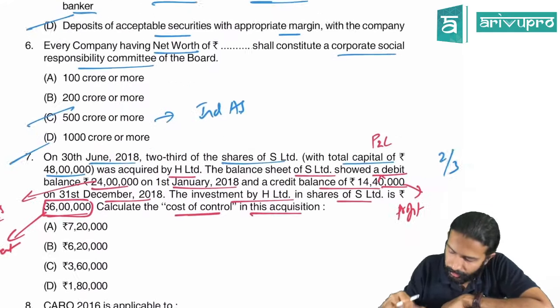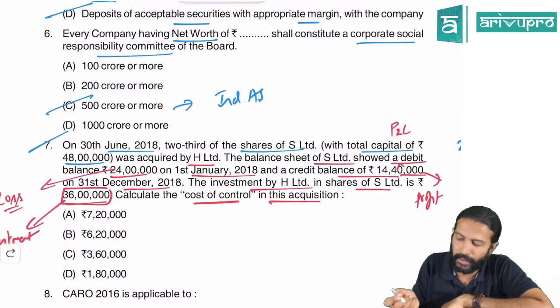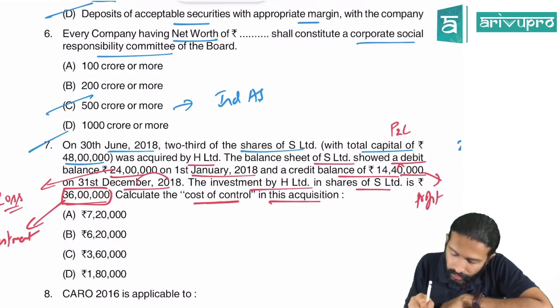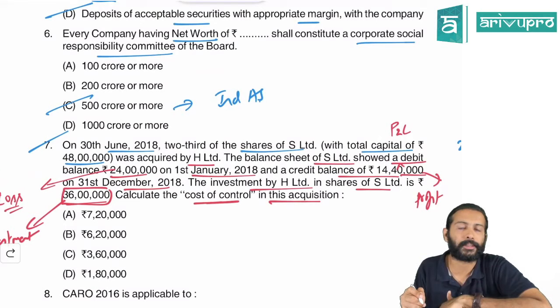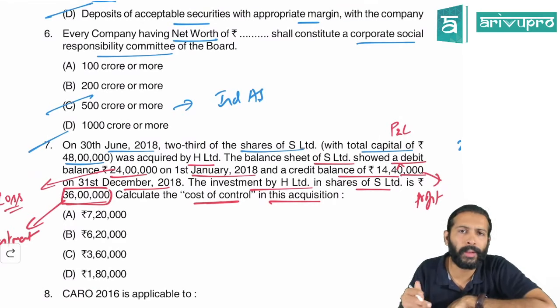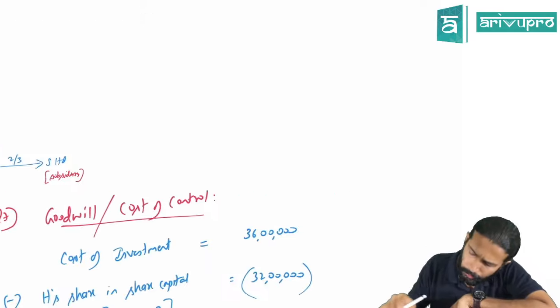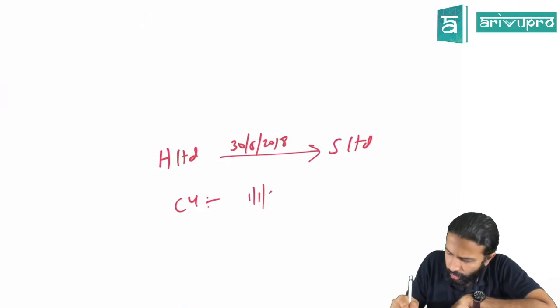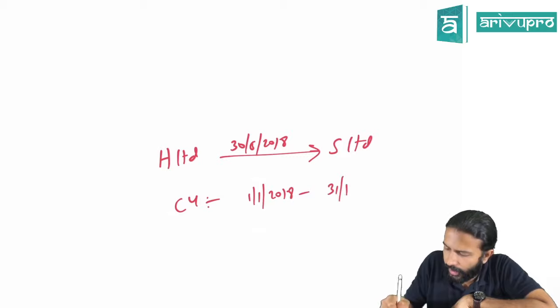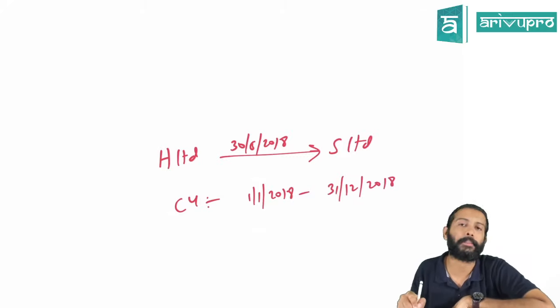They said at the beginning of the year on 1st January, the P&L had a debit balance, and on 31st December it has this much balance. That means the company follows the calendar year, so the year begins on 1st January 2018 and ends on 31st December 2018.